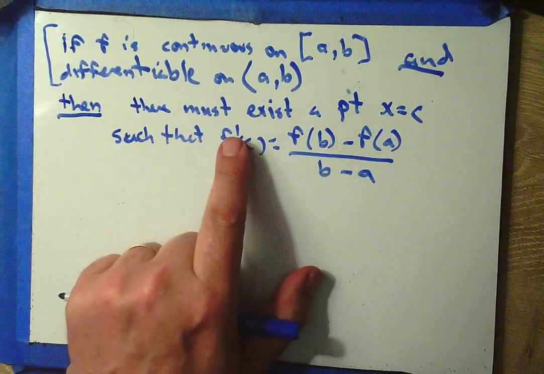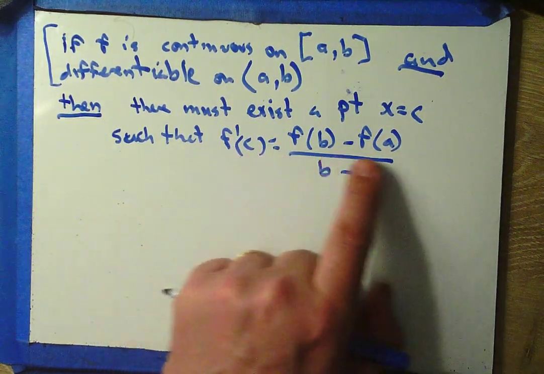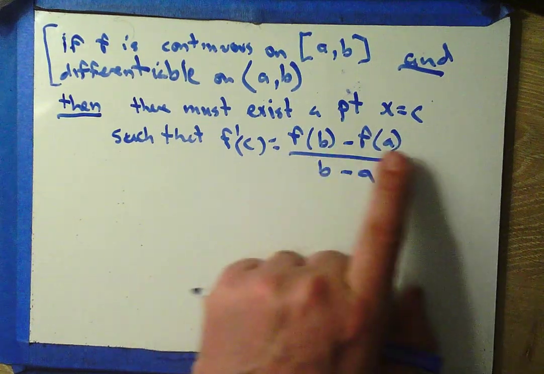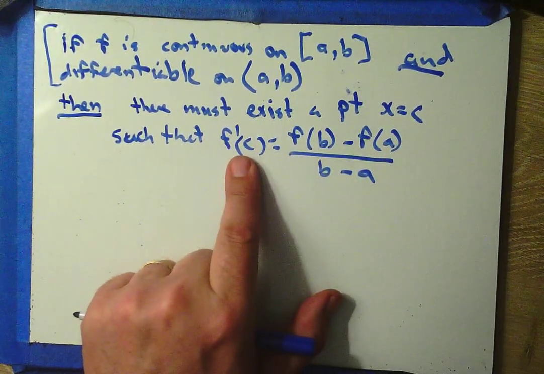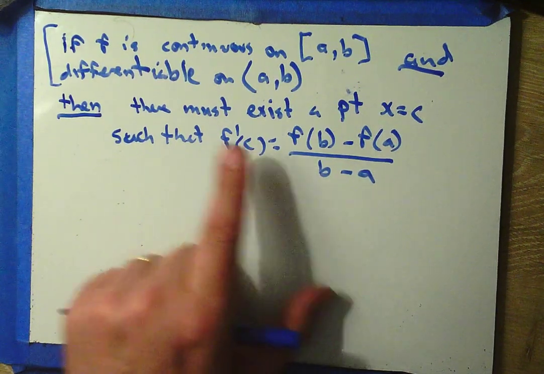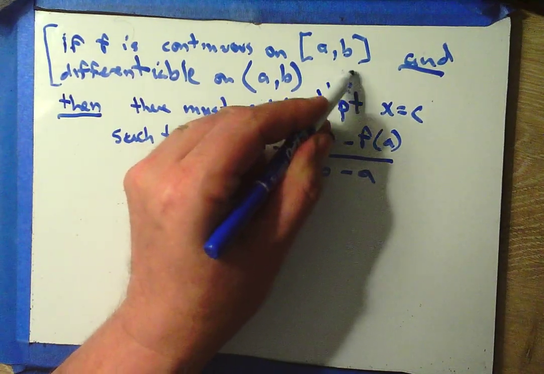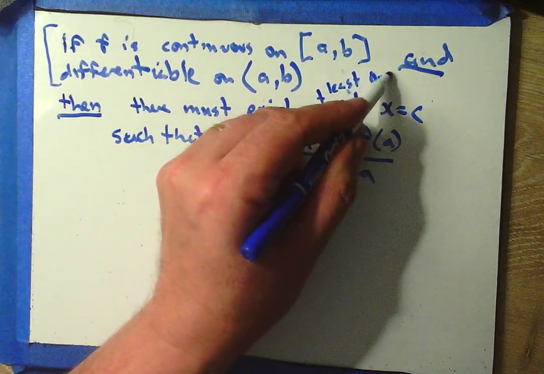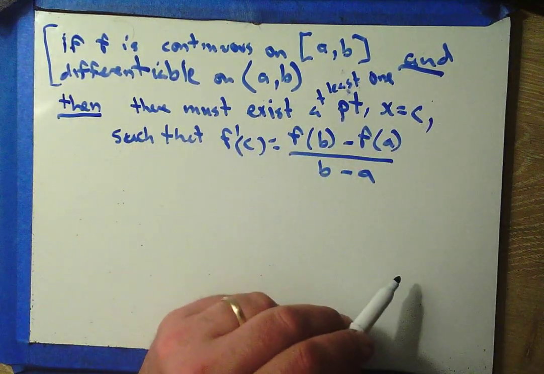So the slope at a point is equal to the slope of the secant between 2 points. The average rate of change is equal to the instantaneous rate of change. That's what we know. There must exist at least 1 point x equals c such that this is true.